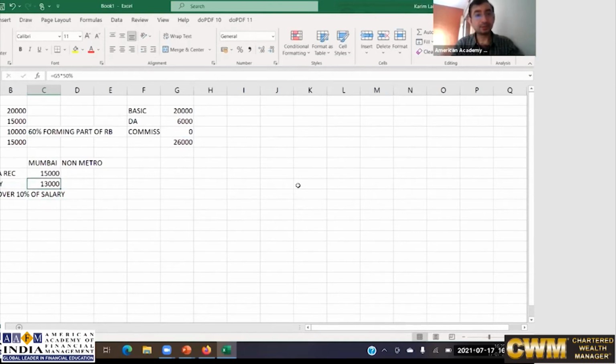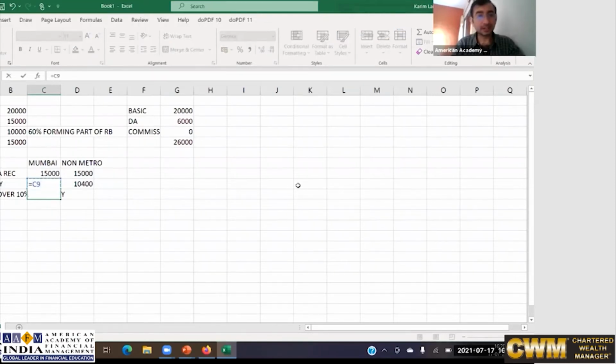In metro, 50% will be considered; in non-metro, only 40% will be considered. The same 15,000 applies, and then rent paid over 10% of salary.